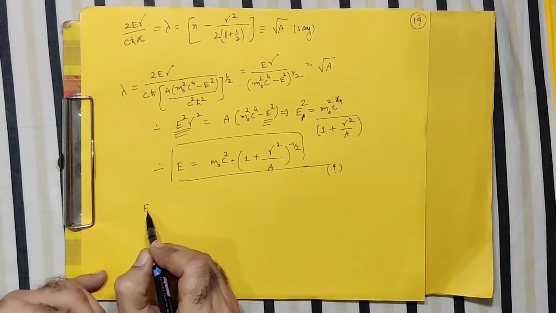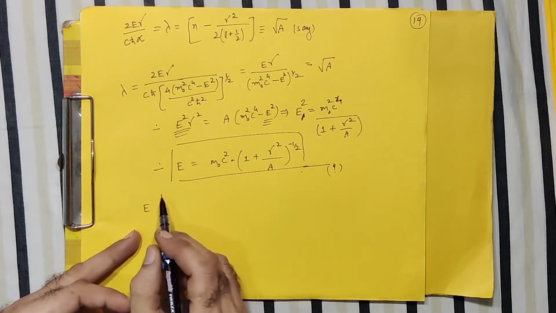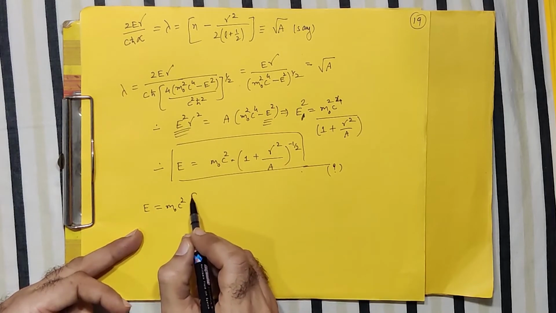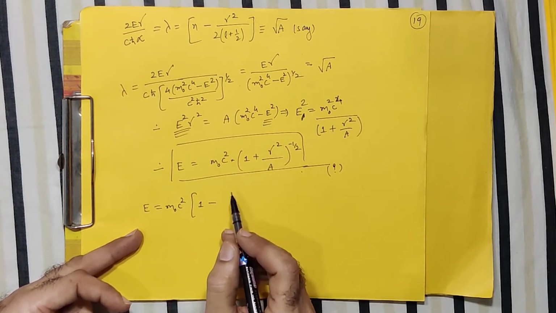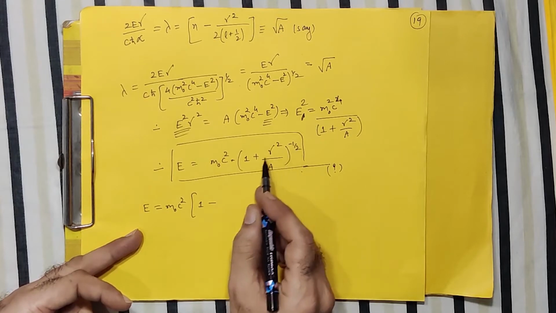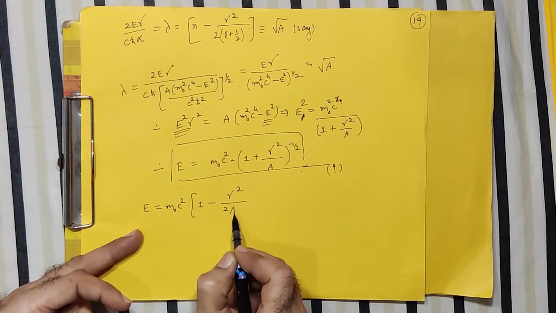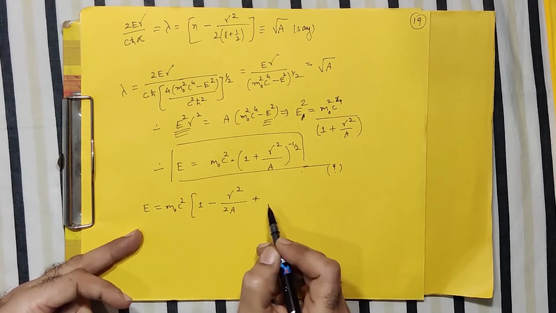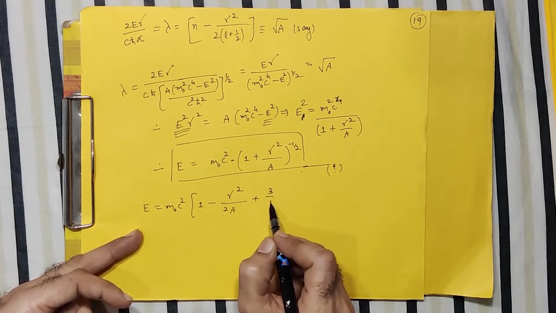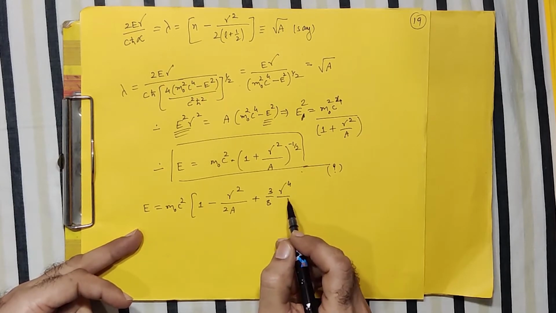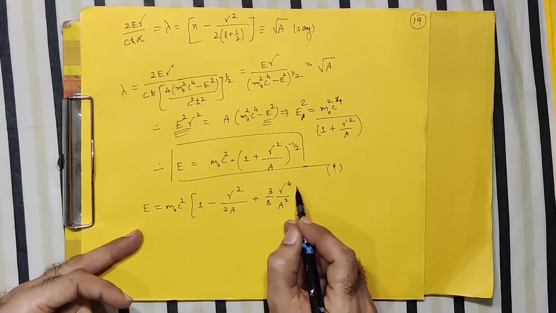So what I write now is the binomial expansion of this term, m0 c square. This one, we know the first term at least, this minus power will come here, so it will be gamma square and this 2a, but I retain one more term because I need the specific form that we are looking for, and therefore I write up to this.